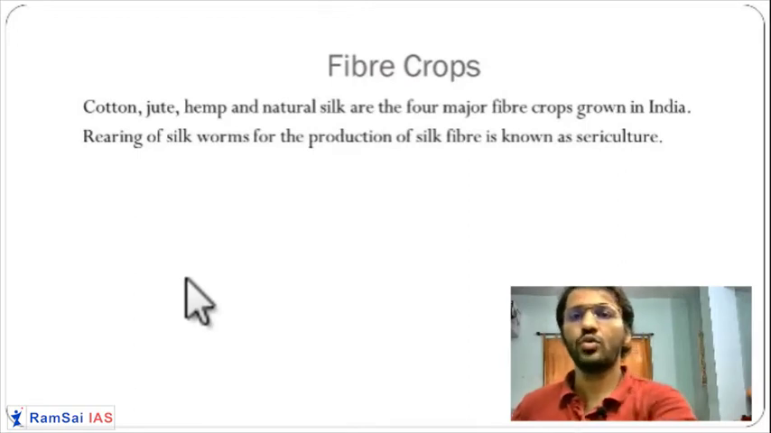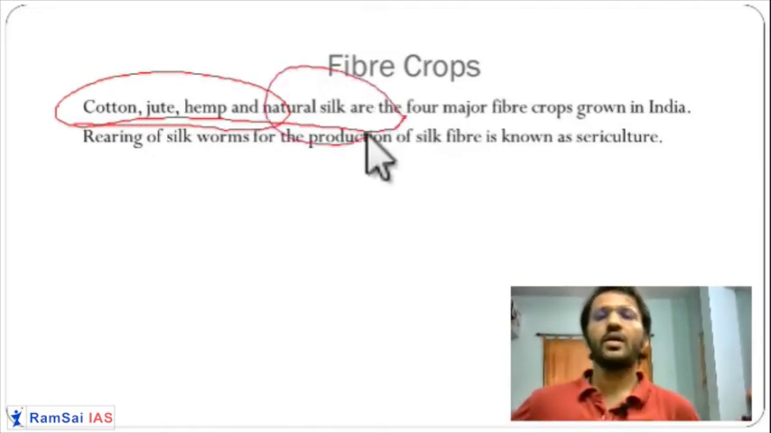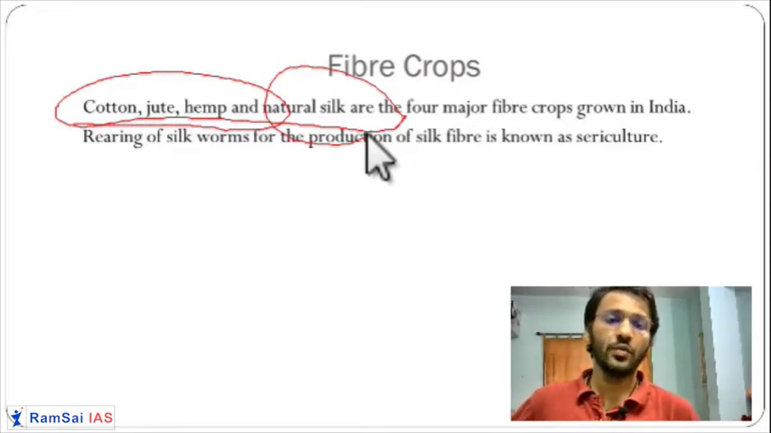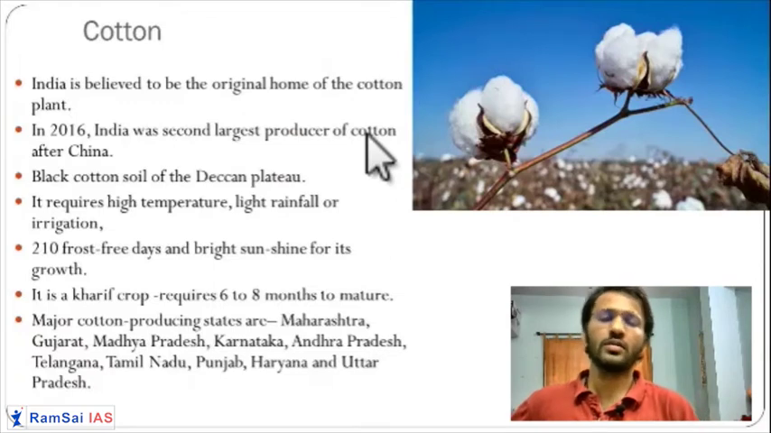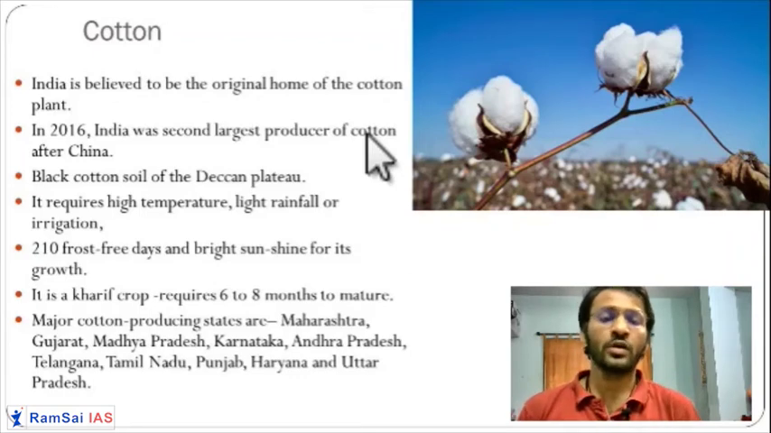Fiber crops: you have jute, hemp, cotton, silk. So these are the fiber crops, and fibers are used for many purposes. The main important purpose is wearing textile. Without fibers we cannot live. So the first crop is the cotton crop. Since ancient times, since Harappan times, we have had this cotton crop. So cotton is a very important crop.